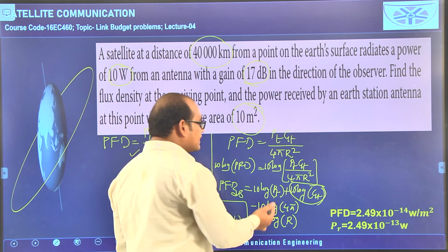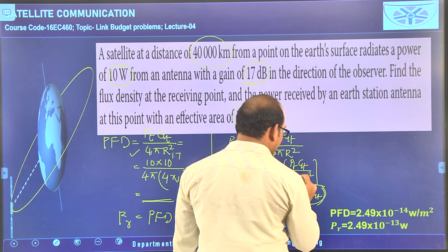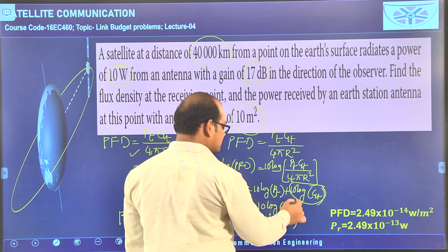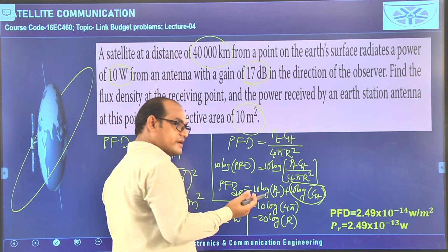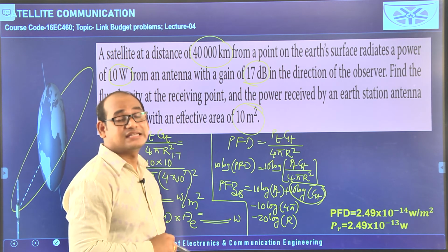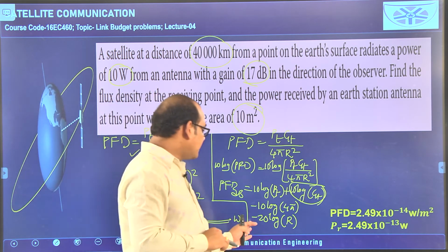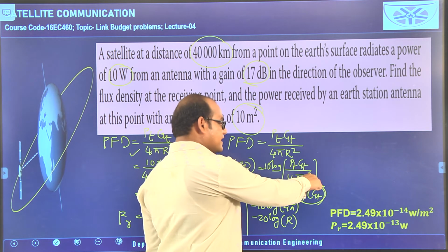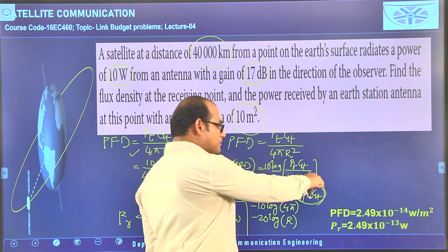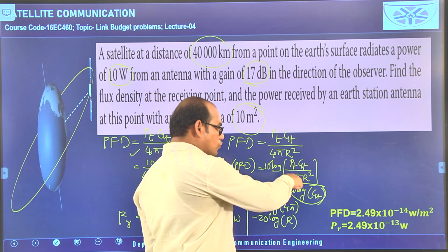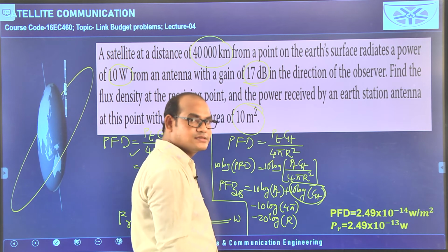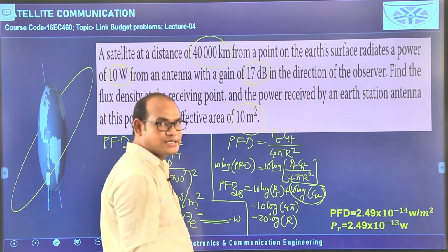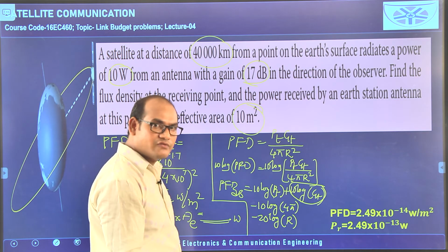Because in the formula itself 4 pi is there, when you do several problems you will always encounter this term, 10 logarithm of 4 pi. So that value you can remember, that is 11. Minus, how did I get 20? Because here square is there and it is in the denominator, that's why minus. This 4 pi is in the denominator, that's why minus. Next, this 2 is multiplied with 10, that's why we are getting 20. So minus 20 logarithm of r.